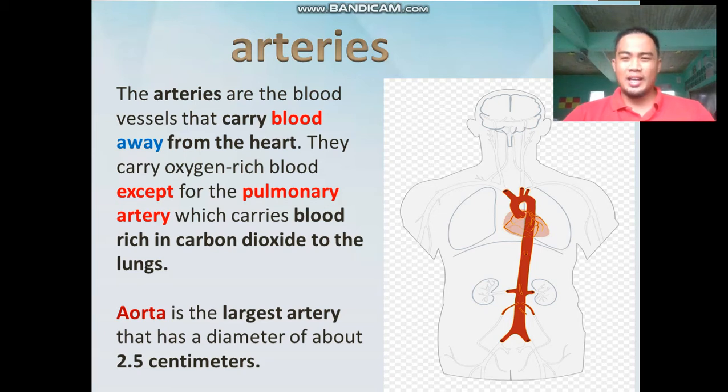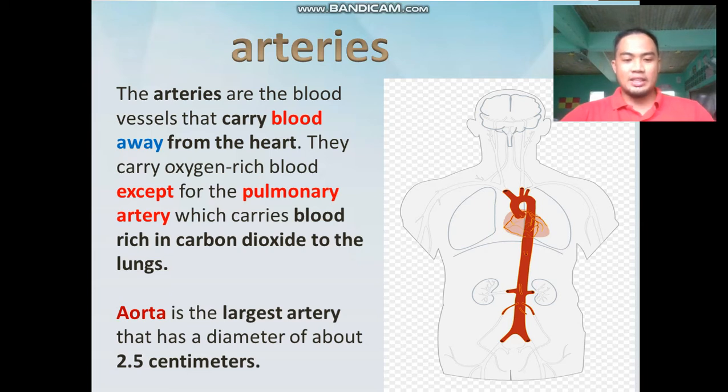The exception is the pulmonary artery, which carries blood rich in carbon dioxide to the lungs. The main purpose of the arteries is to carry oxygenated blood away from the heart, okay? To distribute it to the different systems.